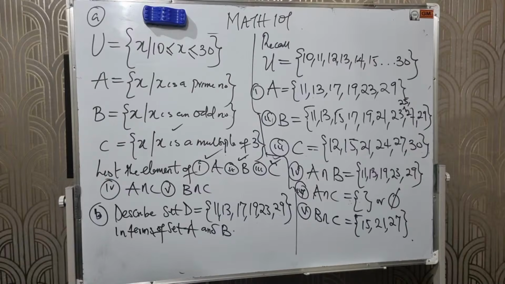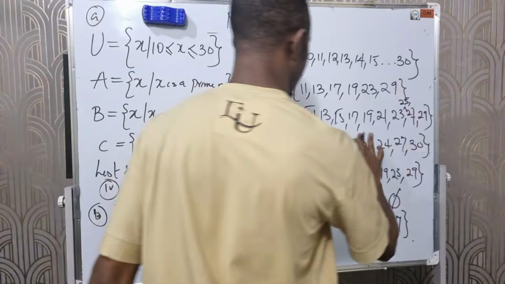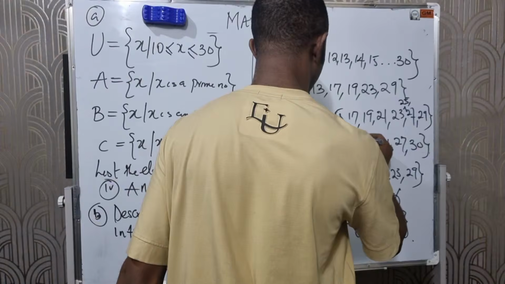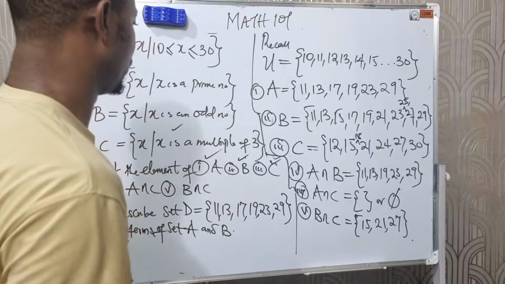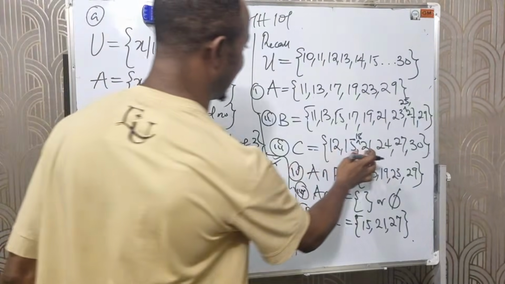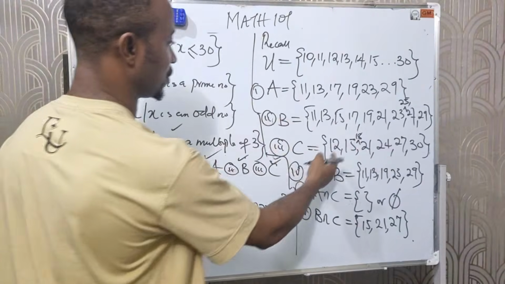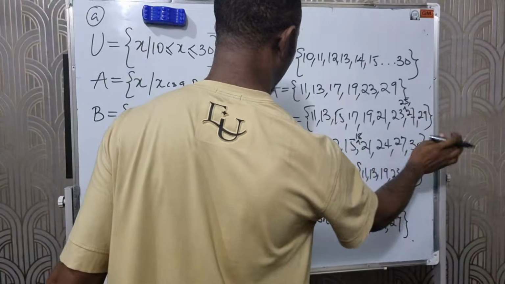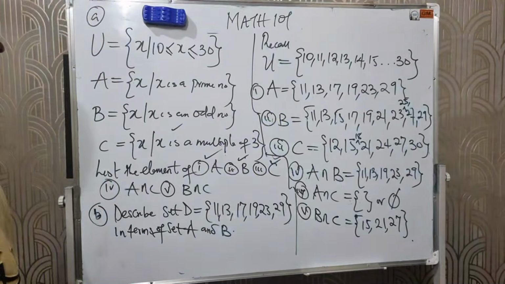Set C. After 15, we have 18. The multiple, we have what here? We have 18. Multiple simply means numbers we can divide by 3 without any remainder. So 12, 15, 18, 21, 24, 27, and 30. Thank you so much for that observation.